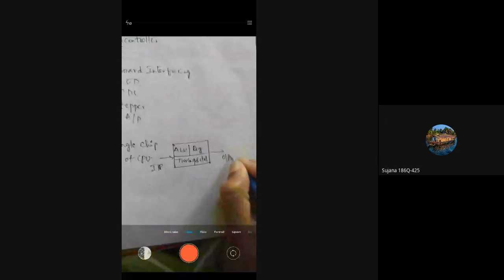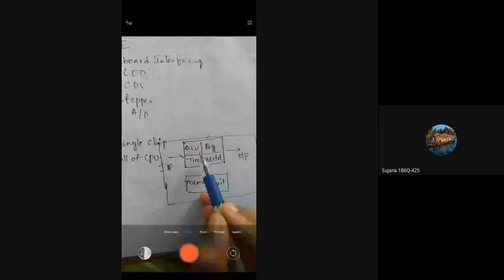After processing, it gives a result, which is called output. To store the data, we need something called a memory unit. Except the ALU, registers and timing control circuit, everything will be connected externally.